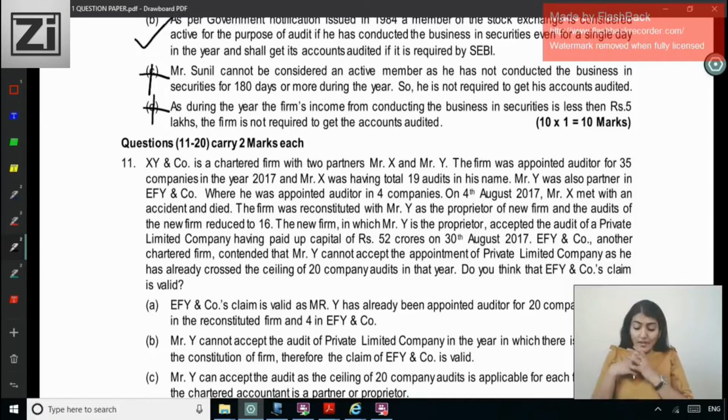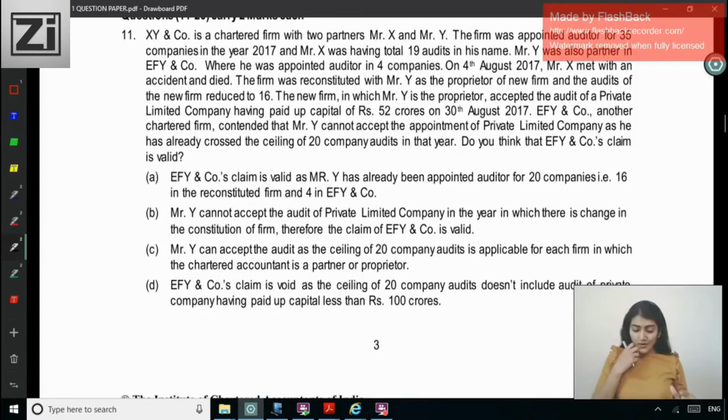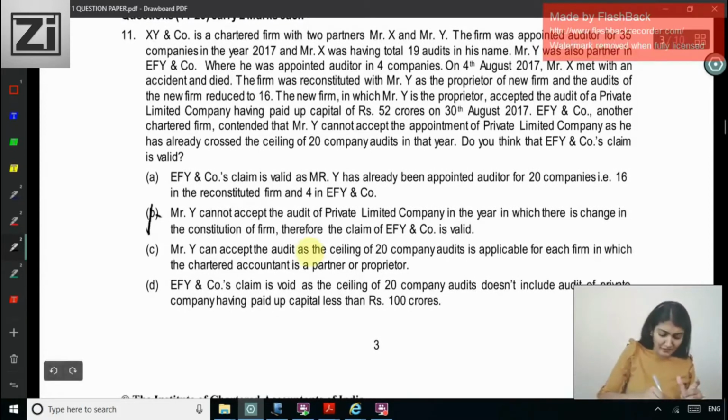No. EFY and company, another CA, contended that Y cannot accept the audit as he has already crossed the ceiling of 20 company audits in that year. Do you think that EF and company's claim is valid? It's valid as he has already been appointed as an auditor for 16 in the reconstituted firm and 4 in EFY. Y cannot accept the audit in the year in which there is a change in the constitution of the firm. What are you saying?